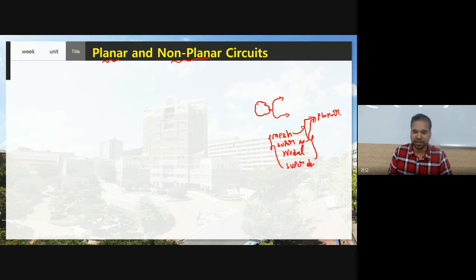many techniques like that. For example, here I have given a circuit to you. Suppose this circuit is a non-planar circuit, and I tell you to apply mesh analysis to find some unknown parameter. Even if you apply mesh analysis to a non-planar circuit, you cannot find the unknown parameter, because what is the rule for the mesh and super mesh analysis? The mesh or super mesh analysis you can apply only for planar circuit. Now it is very important to understand whether the given circuit belongs to a planar circuit or non-planar circuit.